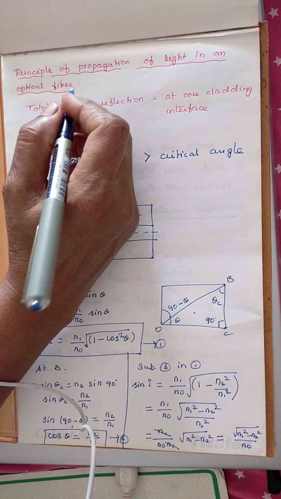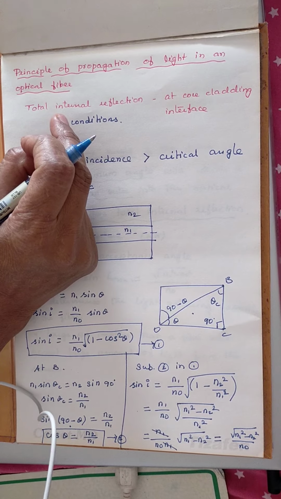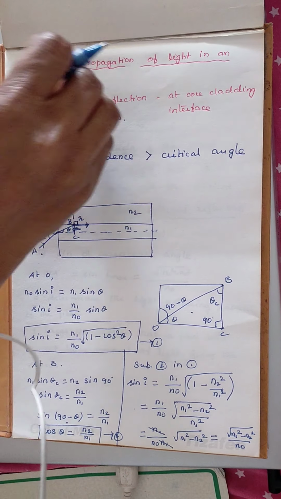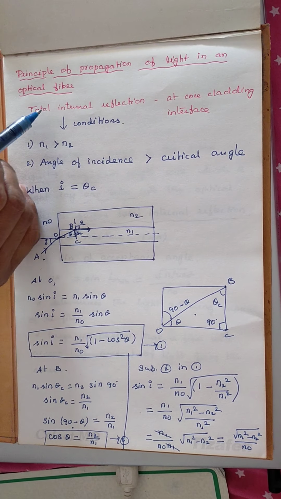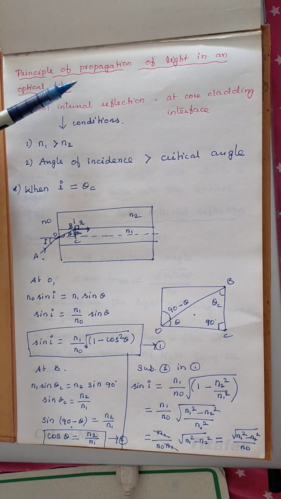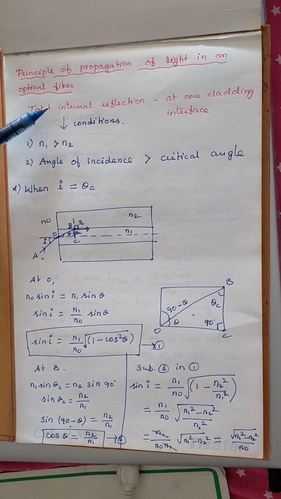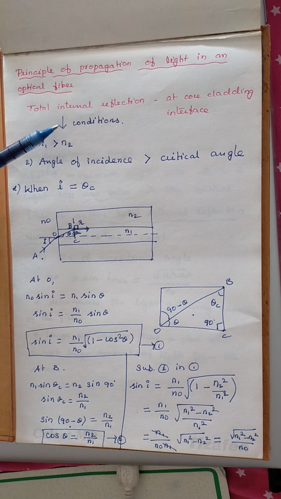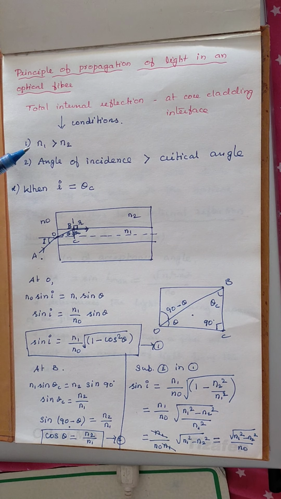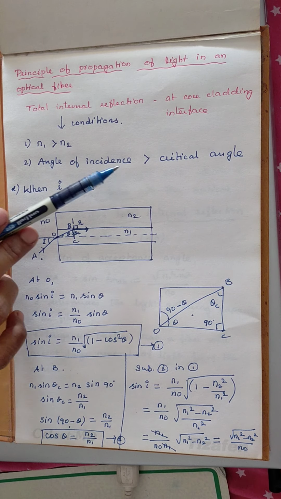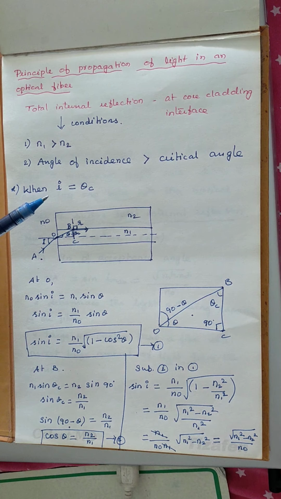Now we are going to see the principle of propagation of light in an optical fiber, and the basic principle employed for this is total internal reflection. It happens at the core-cladding interface. We know what total internal reflection is. In order for this to happen, two conditions must be satisfied. One is that the refractive index of the core must be greater than that of the cladding, and the angle of incidence should be greater than the critical angle.